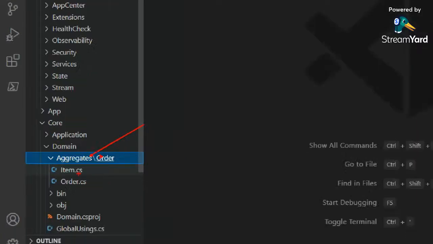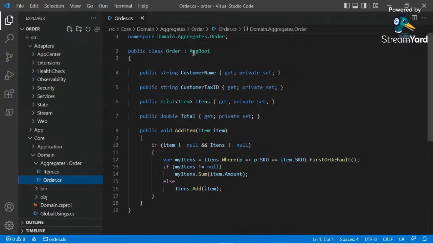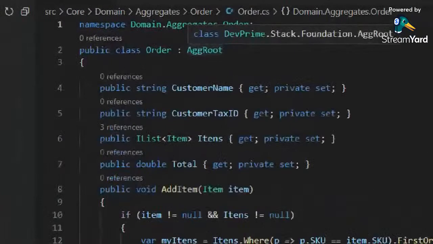And aggregate is a domain-driven design concept. I'm not going deep into details, but there's a class in our foundation which represents each one of these roles inside the domain-driven design standards. Basically, it's a standard to represent business logic inside your object-oriented classes.